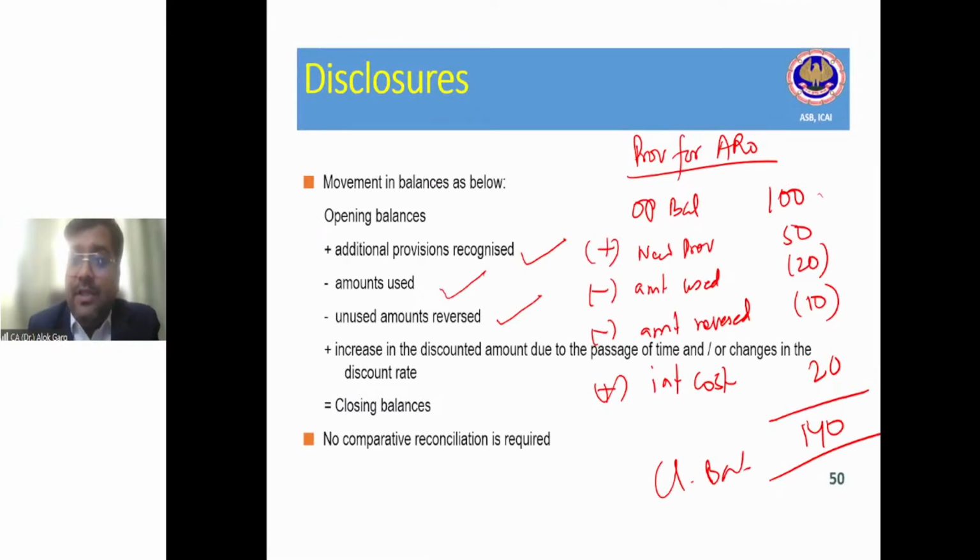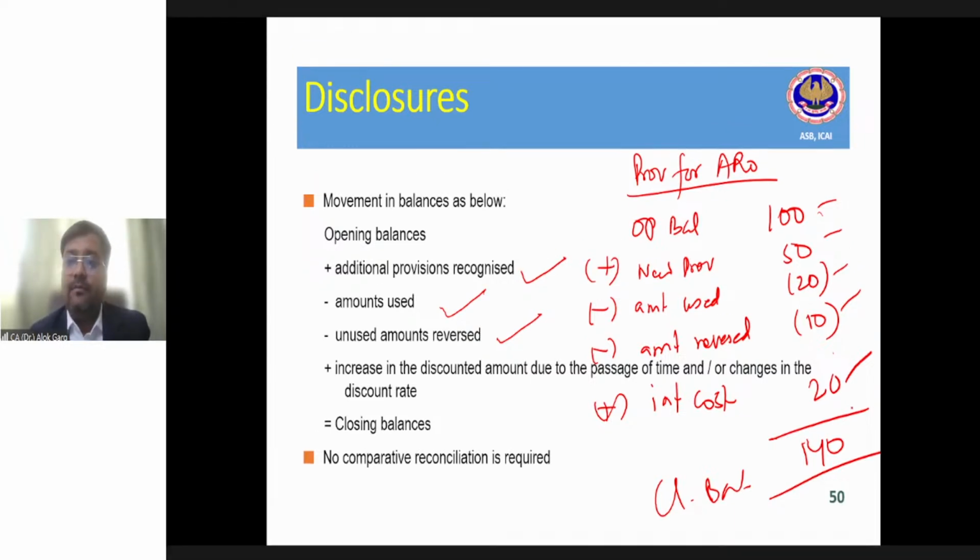So in case of provision for ARO, for example, opening balance, new provision, the provision reversed, the amount used, and then interest costs. So these are required to be given as a reconciliation in the disclosure, right? I've shown you the Tata Motors Limited disclosure for onerous contracts and the entire reconciliation of provisions with Hindalco Industries Limited.